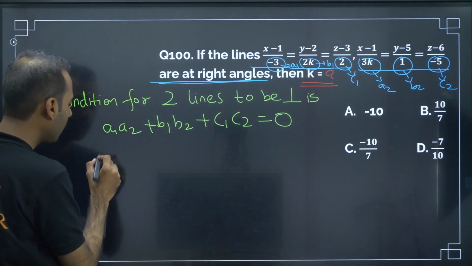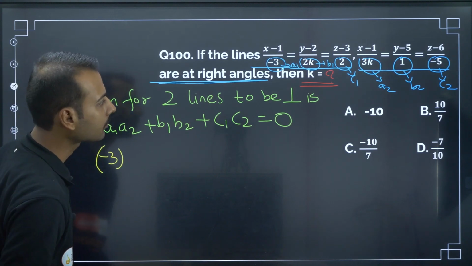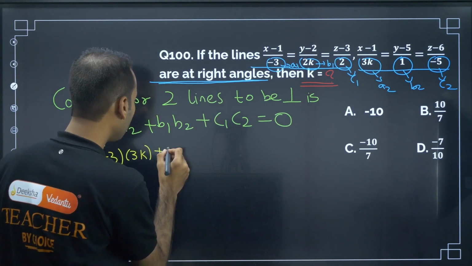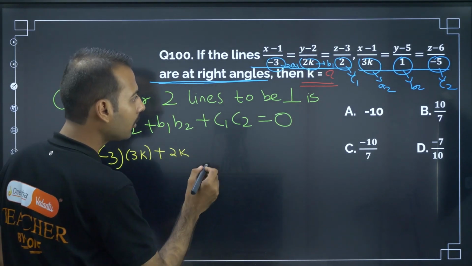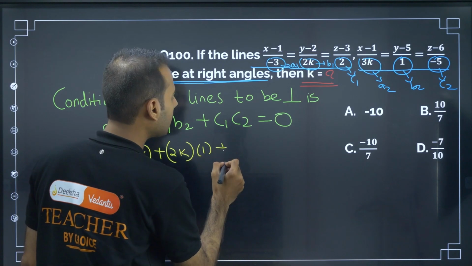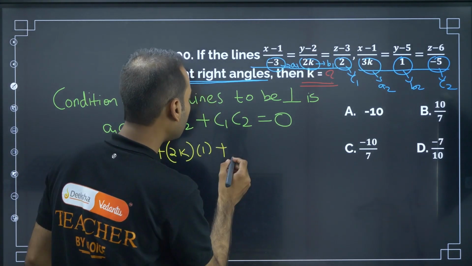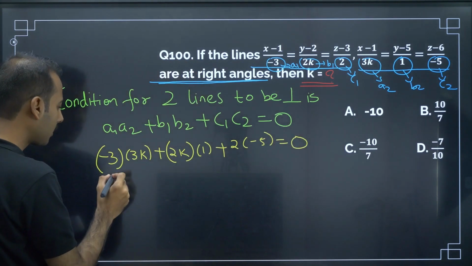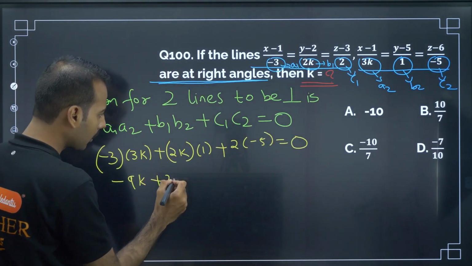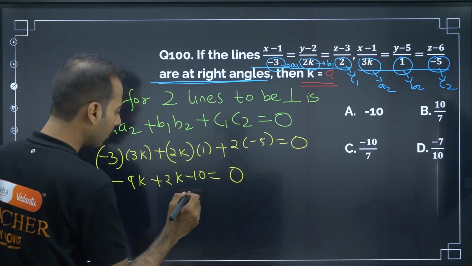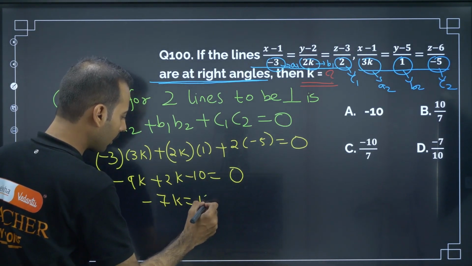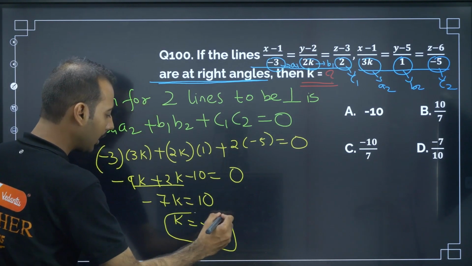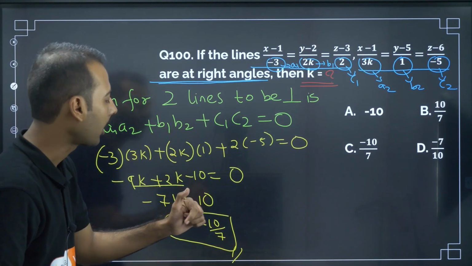A1, what is A1? A1 is minus 3. A2 is 3k plus, B1 is 2k, B2 is 1. So 1 plus, C1 is 2, C2 is minus 5, is equal to 0. Next, minus 9k plus 2k minus 10 is equal to 0. So minus 7k is equal to 10. K is equal to minus 10 by 7. So is there any option with the value of k as minus 10 by 7?